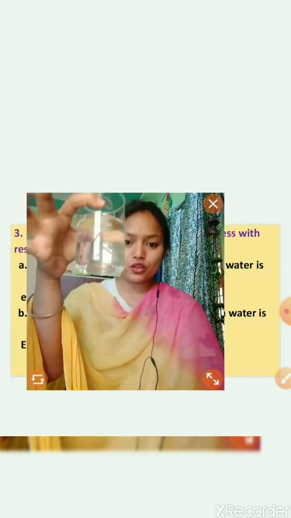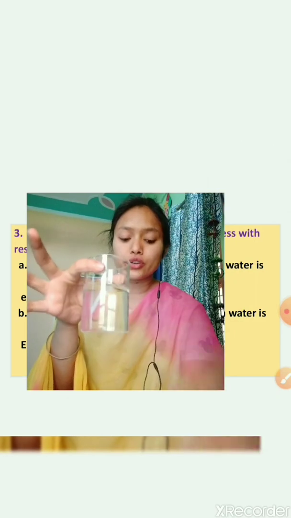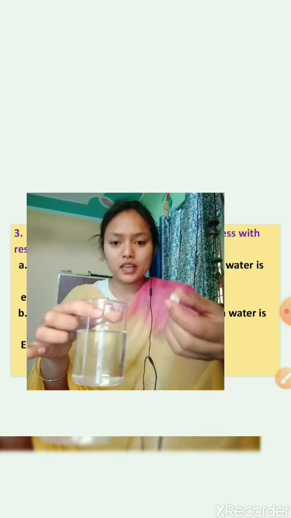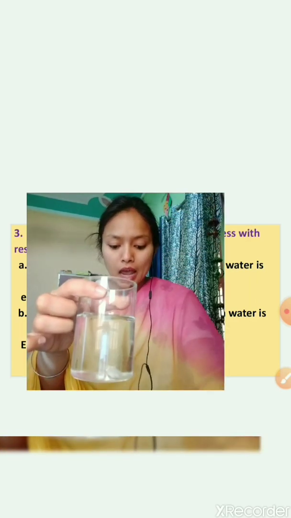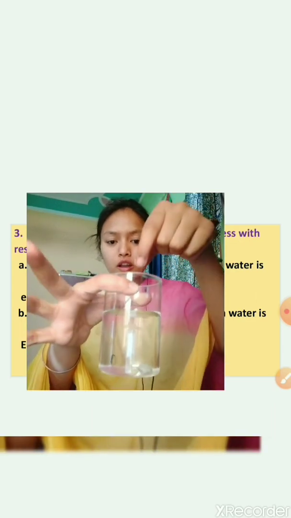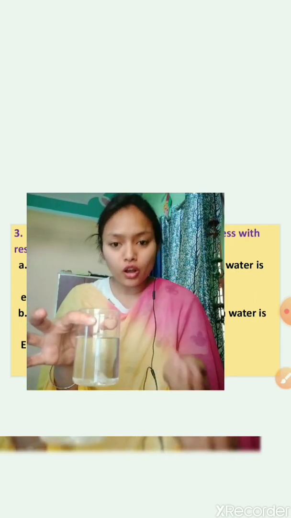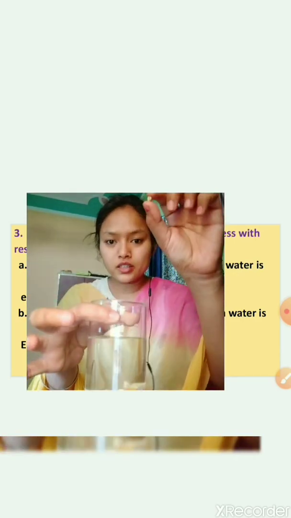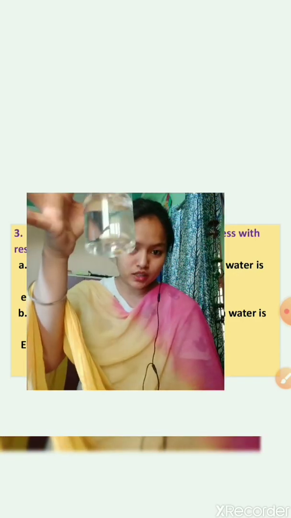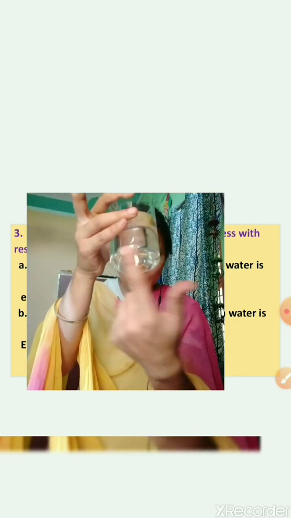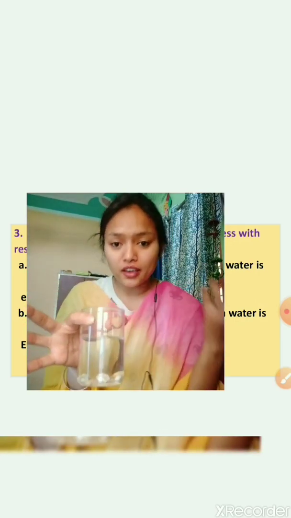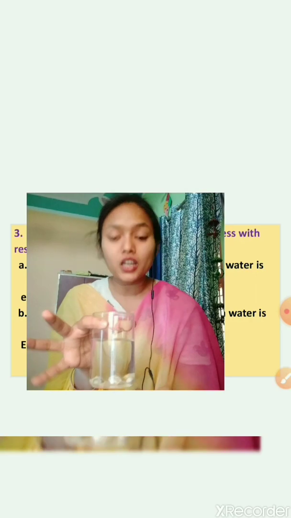Now here you can see a glass of water. In this glass of water, you will put some pebbles. So let's put some pebbles. See, I'm putting a big one also and a small one also. So all are sinking. Whether the stone is small or big, they will sink in water. Even this small sized one will also sink. Can you see? They are settled at the bottom of the glass. Is it clear? So stone is heavier than water, that's why they are sinking in water.